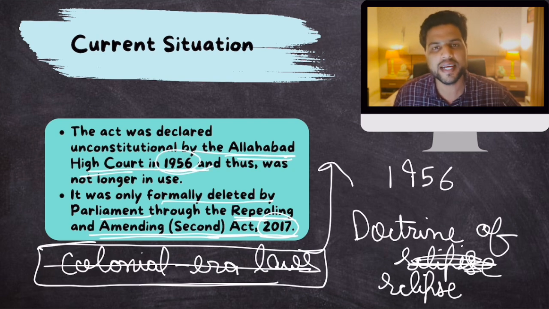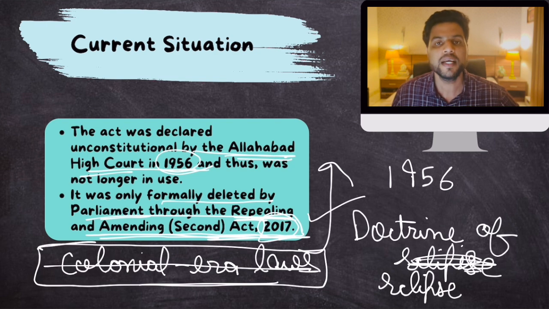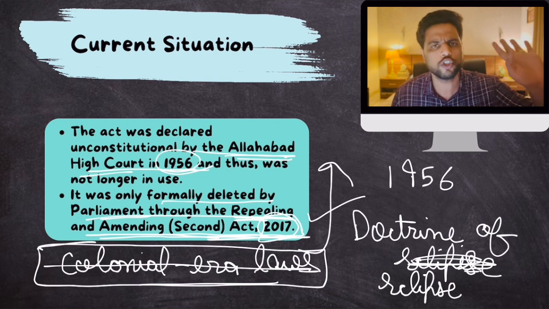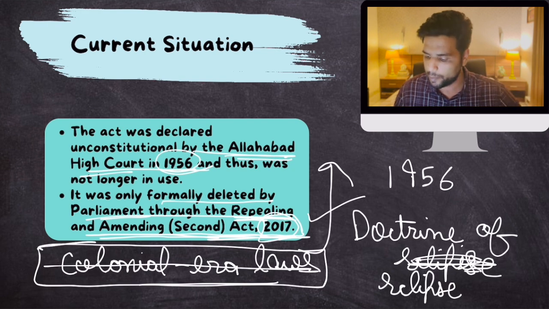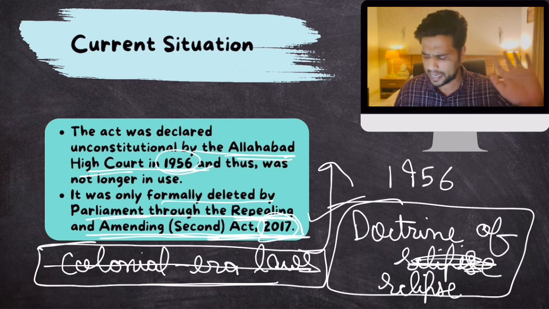But the Government of India decided to formally repeal this law, okay, through the Repealing and Amending Second Act 2017. So remember this act, because this act repealed all the obsolete colonial era laws, okay. One such law was the Dramatic Performances Act. And remember this thing, Doctrine of Eclipse. Clear? That would be all.